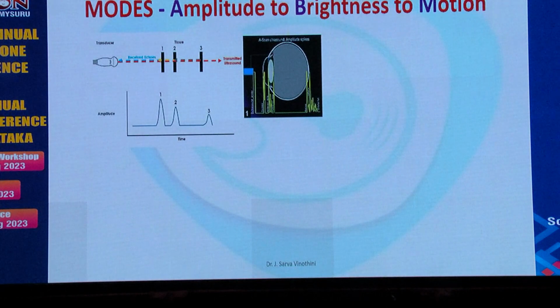So what are the modes that we use? The amplitude mode, wherein the returning echoes are just plotted as amplitudes. This is the A scan that we commonly use in ophthalmology. This can only give us an idea of the distance between those tissues. Nothing much we can get beyond this.